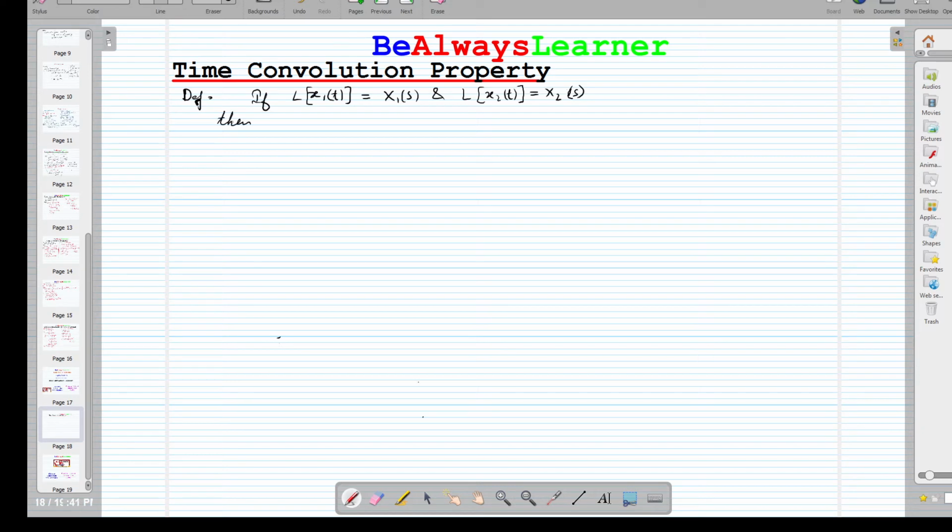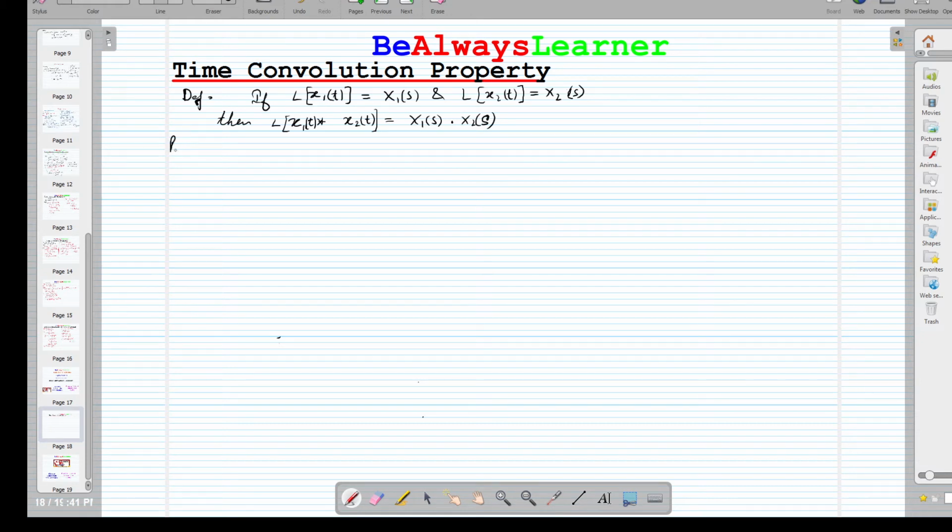Then the definition of time convolution property is x1 convolved with x2, both are functions of time, और इसका अगर हम लाप्लास लेते हैं तो that will be equal to X1(s) multiplied with X2(s). That's how we can define it.